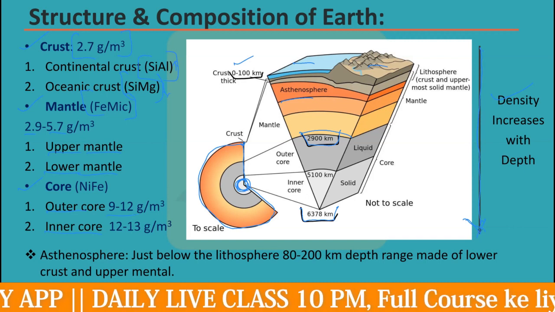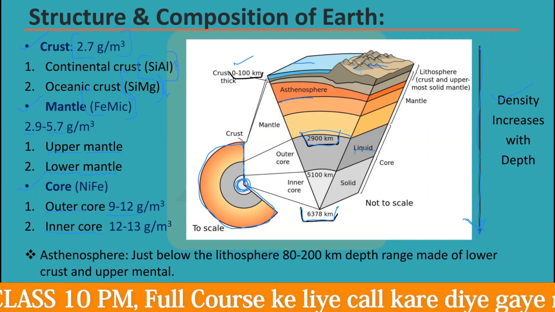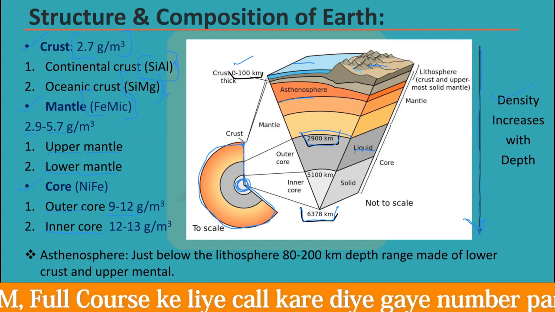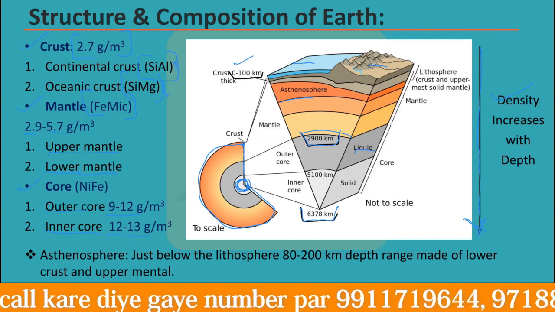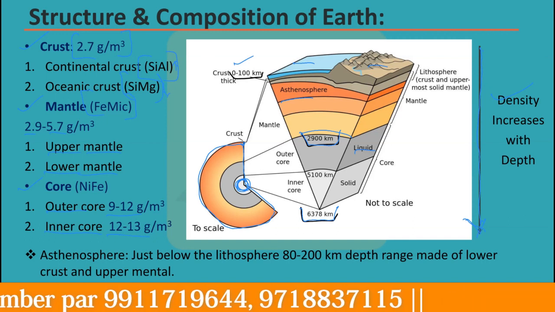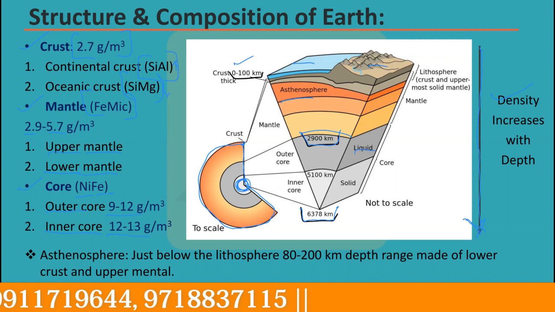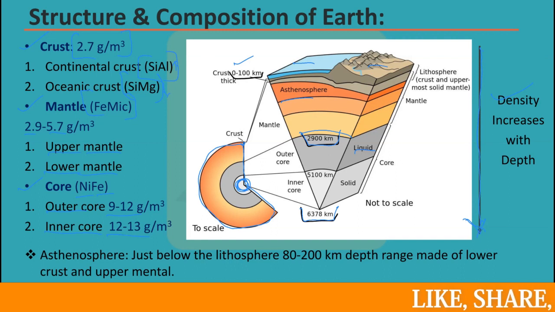Inner core is solid, totally solid. And this outer core is totally liquid. So this inner core is having more density. That's why it is solid in nature at that high temperature as well, 12 to 13 gram per centimeter cube. And because the core is mainly made up of two metals, that is nickel and iron, the nature of the core is called Nife nature. So this is the structure and composition of Earth.